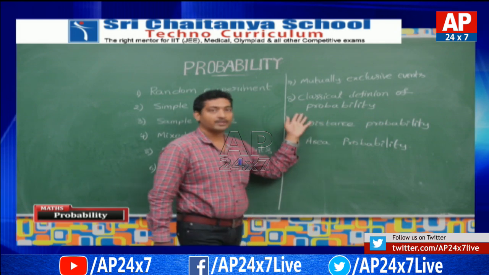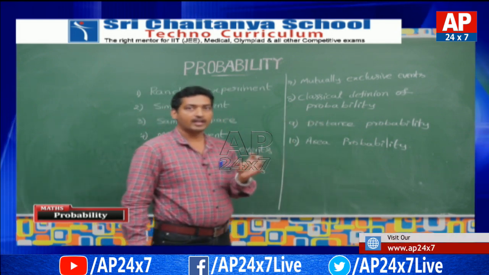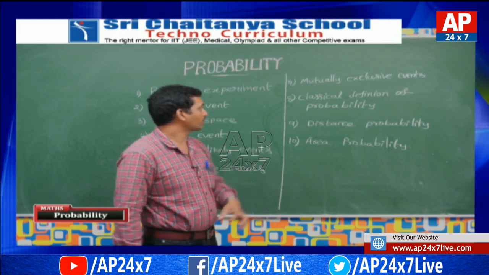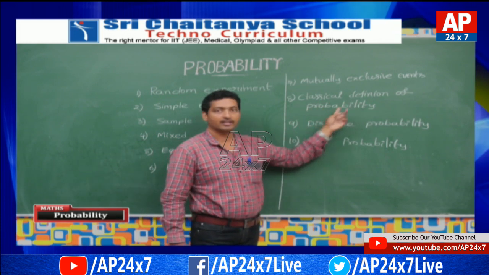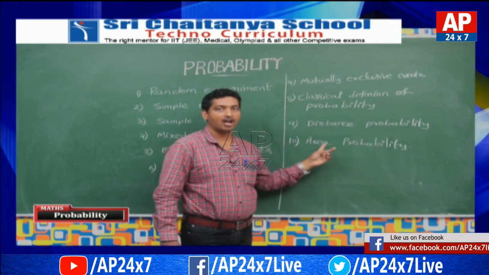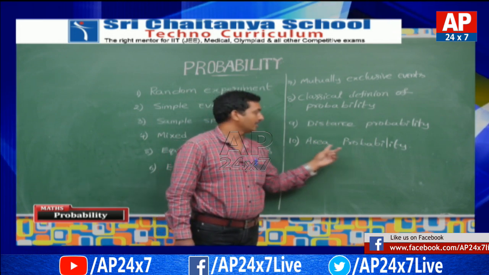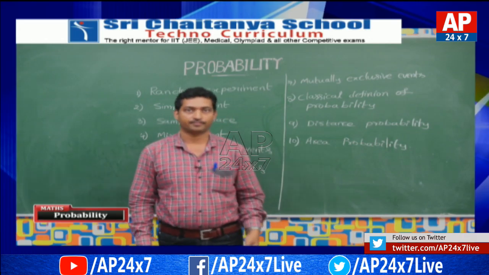After that, sometimes it is not possible to count all the outcomes in a random experiment. In such cases, this classical definition needs to be extended to distance probability, and also sometimes with area probability we can solve the problems. Thank you.